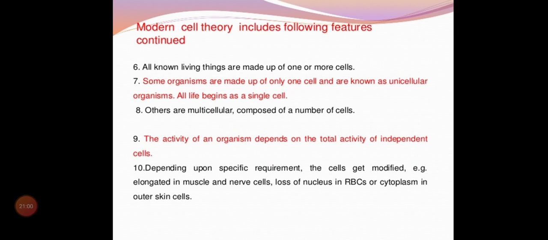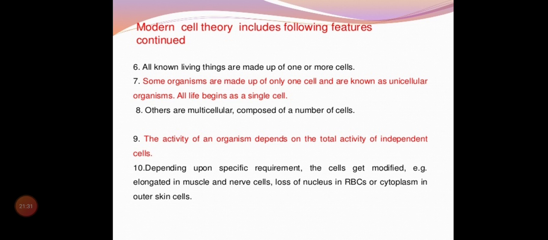And also the following points. Sixth point, all known living things are made up of one or more cells, which we have already learned. Some organisms are made up of only one cell, that is unicellular, a single cell. Others are multicellular. The ninth point, the activity of an organism depends totally on the activity of cells, because the cell is the basic unit of life. So the organism depends upon the cell only. And depending upon specific requirements, the cells get modified.